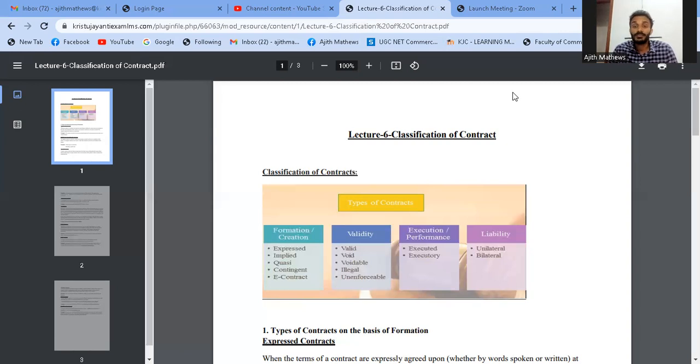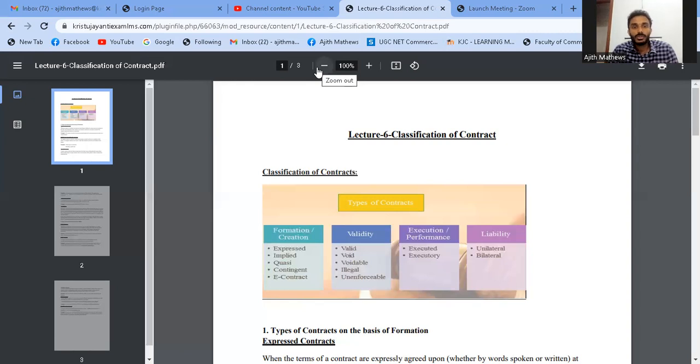The third one is based on the execution of performance: executed contract and executory contract. Executed means done. It's a past contract. Executory means which are going to be performed. Okay, still yet to perform. That is the concept of executory contract. Then we have liability: under the liability classification, we have unilateral and bilateral contracts.